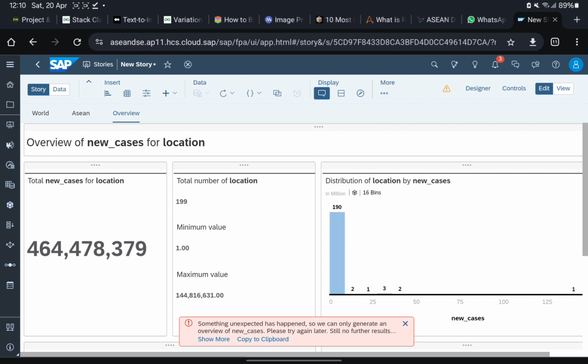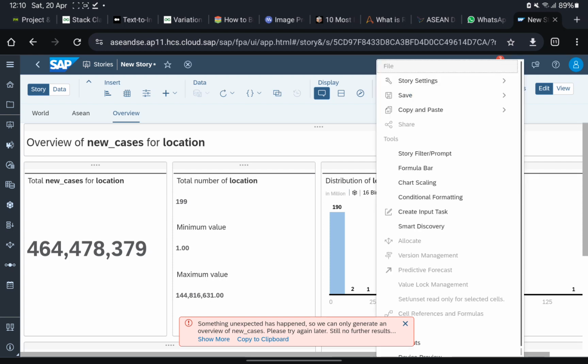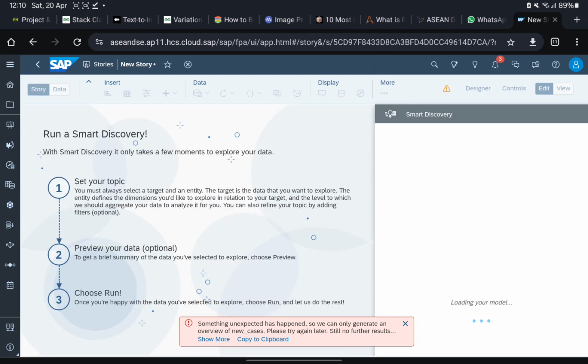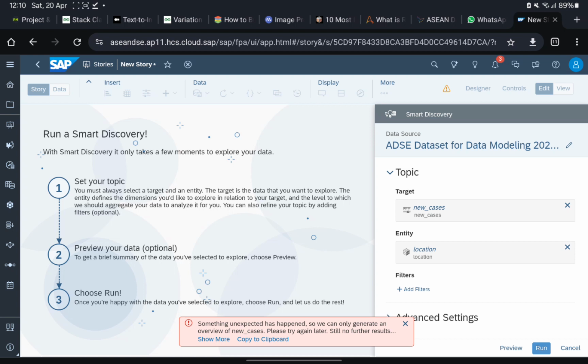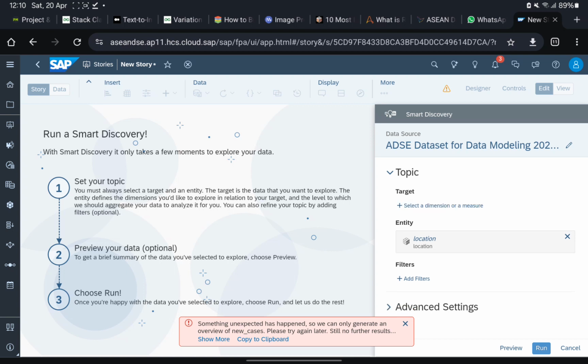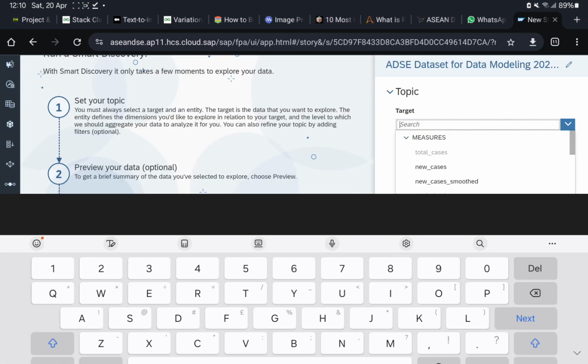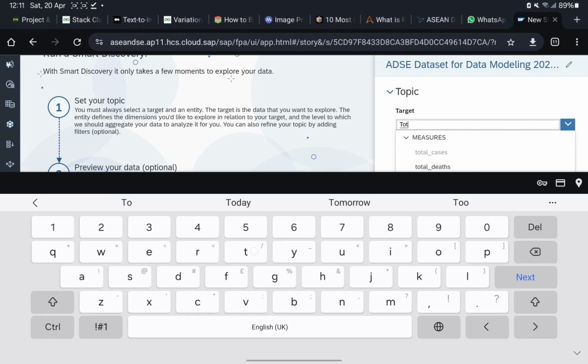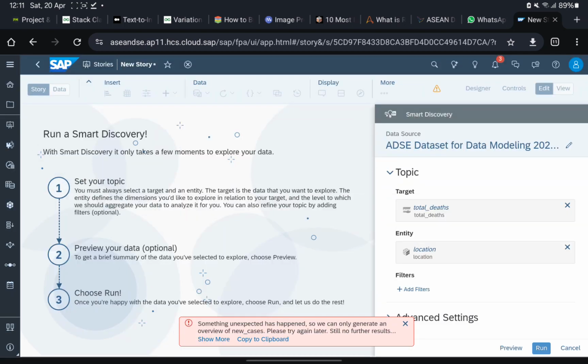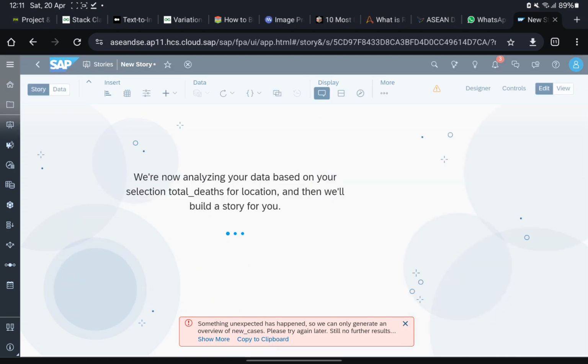For example, we can create another Smart Discovery. For this one, we can select another measure. Because this is new cases, we want to see total deaths for the Smart Discovery per location. Then run. This one is automatic to display all the data. We don't need to make the chart on our own and everything. Here is the total deaths for locations and everything based on locations.